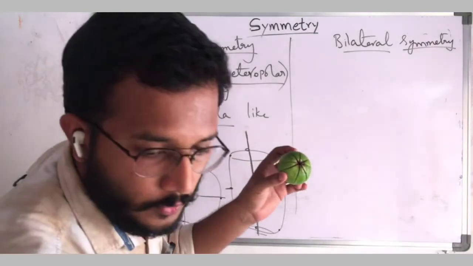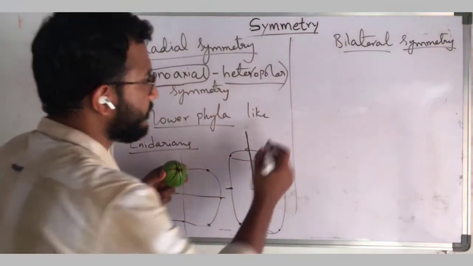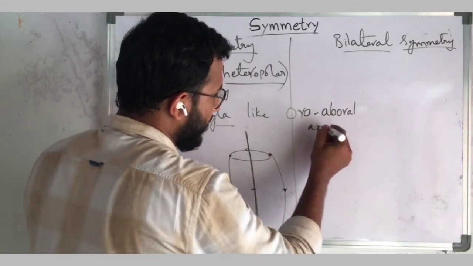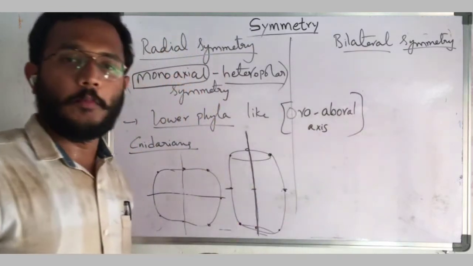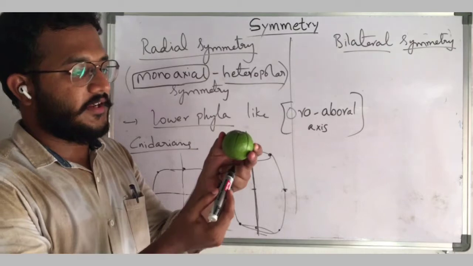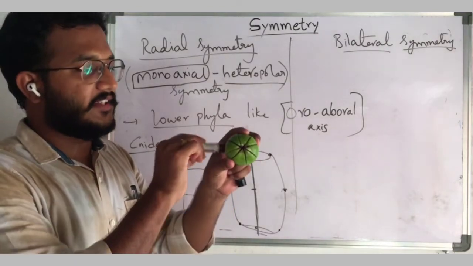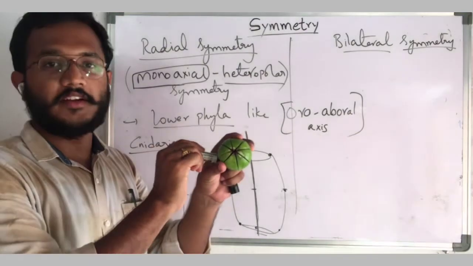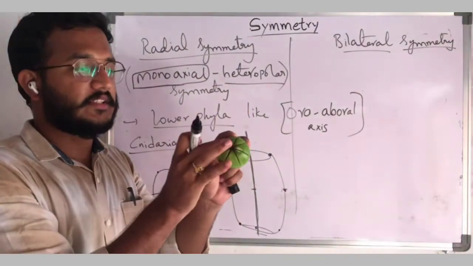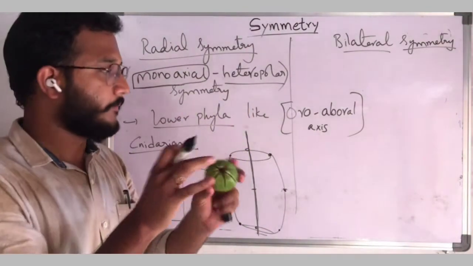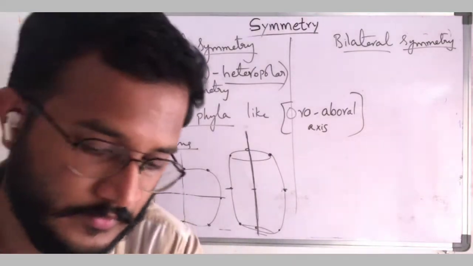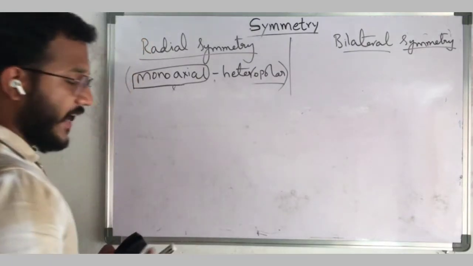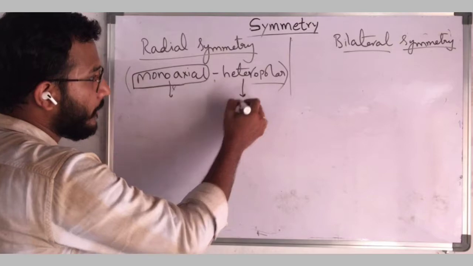These are the planes, but the axis is same. So here we have to know another term, that is the oroaboral axis. This axis we can call the oroaboral axis. That means mouth and anus. This is the oral axis and this is the aboral axis. Both are same, oral, aboral. If we connect these two by cutting in between, this is the oral-aboral axis. That's why the axis is same, monoaxial, but depends upon the poles.